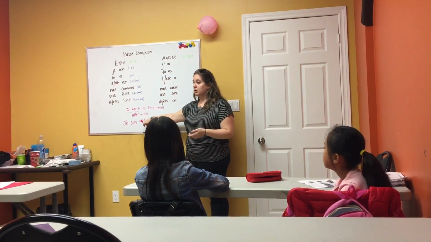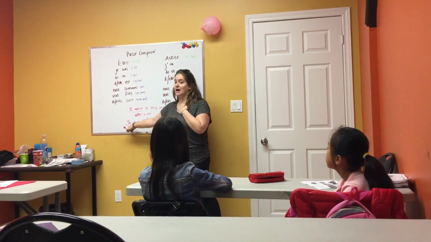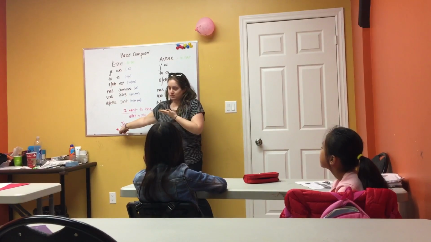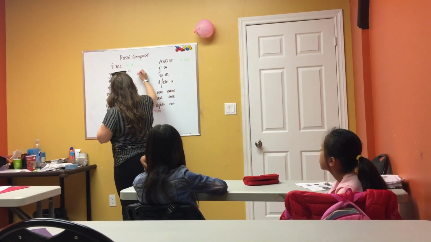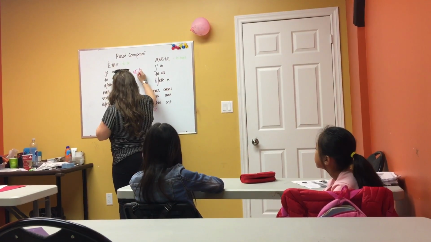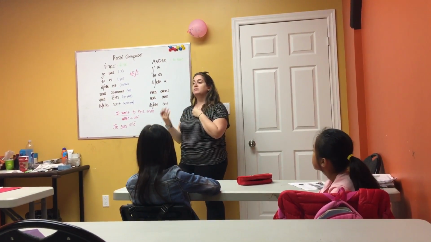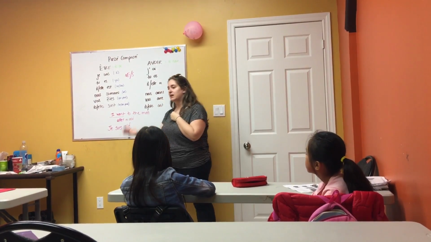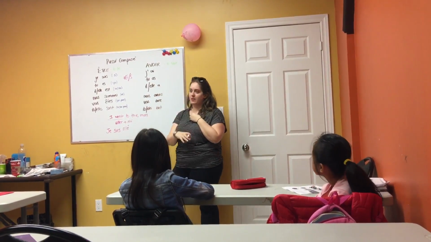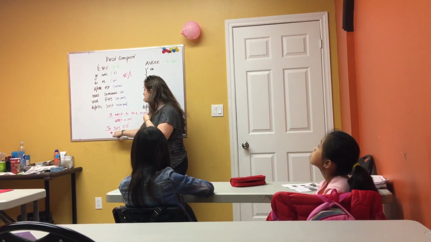So, if we're talking about a girl, which we are because je is I, and I'm a girl, we need to add an E or an S. An E if it's a girl, an S if it's plural. And then we add an E and an S if it's feminine plural. Okay? So, je suis allé.